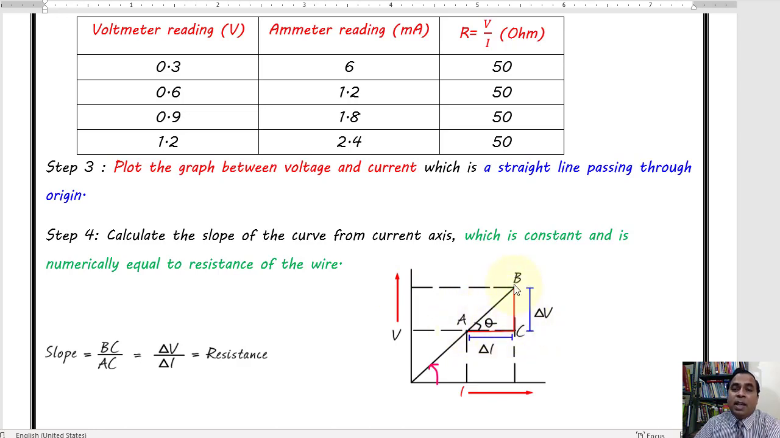This is how you are getting this triangle ABC. Now from class 9th, so many applications have come regarding how to calculate the slope of a speed-time graph, velocity-time graph, acceleration-time graph, etc. So there you just follow how to find the slope. Slope is defined as tan theta, and tan theta is perpendicular BC upon base AC. Now this BC value represents change in the value of voltage, AC value represents change in the value of current. So slope BC upon AC is equal to delta V upon delta I. It is the value of resistance.